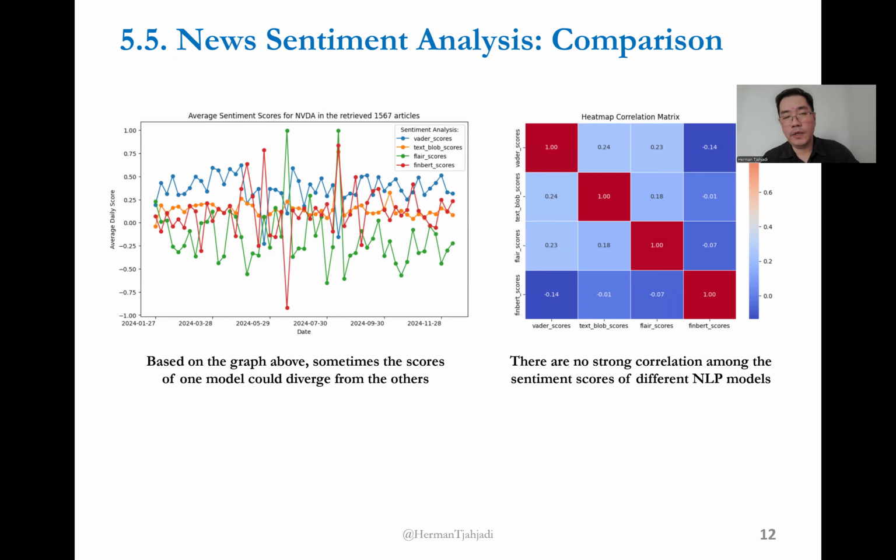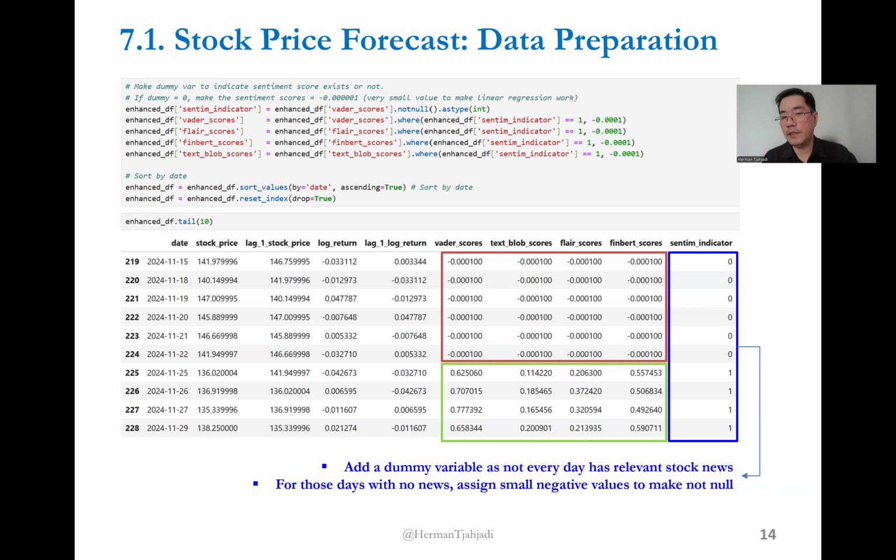This slide shows you the visualization of the daily stock price of NVDA. Since we are dealing with time series forecasting, we need to convert the daily stock price into daily log returns to make it stationary. Before we do stock price forecasting, I need to do a little more data preparation. Some days have zero news and some days have a lot of news. For days without news, I will assign a zero sentiment indicator, and I will assign -0.0001 negative values for the sentiment analysis scores, because we cannot have null values when we run regressions.